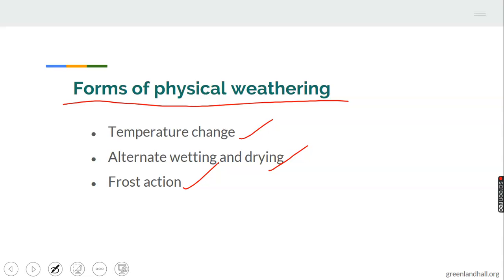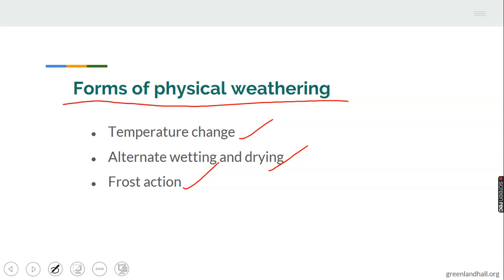Then when the temperature drops, the outer surface gets cooler. Over time, this leads to the peeling off of the rock, bringing about its disintegration and the formation of soil.